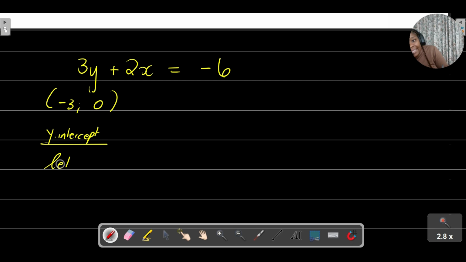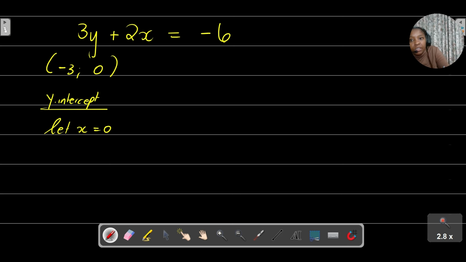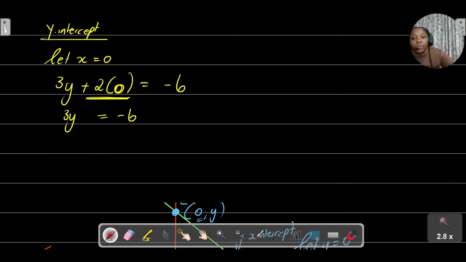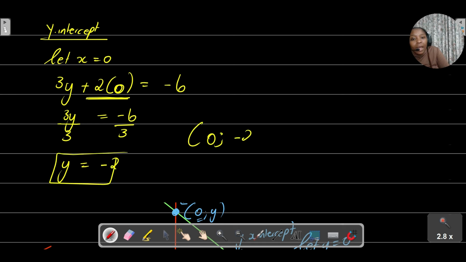So for me to find the y-intercept, I'm going to let x equal to 0. If I let x equal to 0, I'm still using the same equation. It's going to be 3y plus 2, when I see x, I'm putting a 0, is equal to -6. So 3y, this is plus 0, is equal to -6. Then I'm going to divide by 3, divide by 3. Y is equal to -2. So if my x is equal to 0, my y is -2.